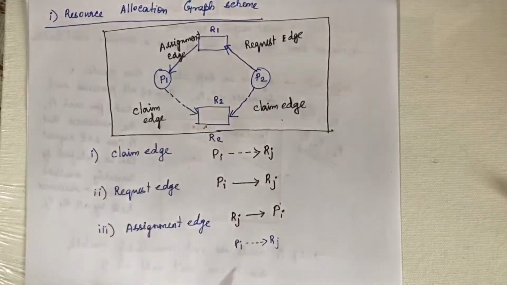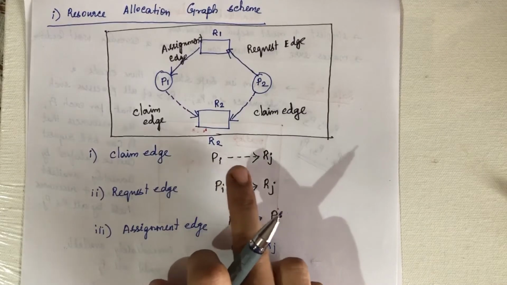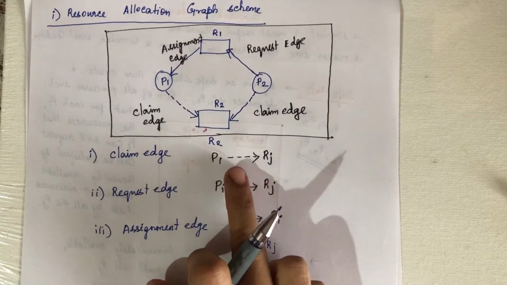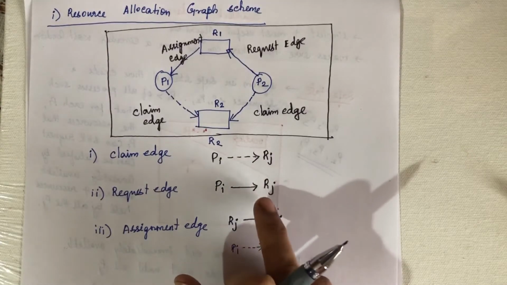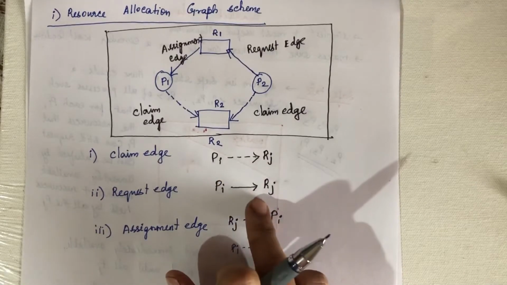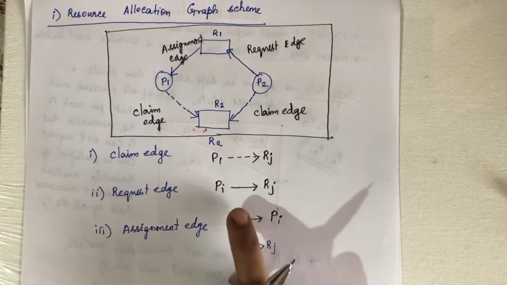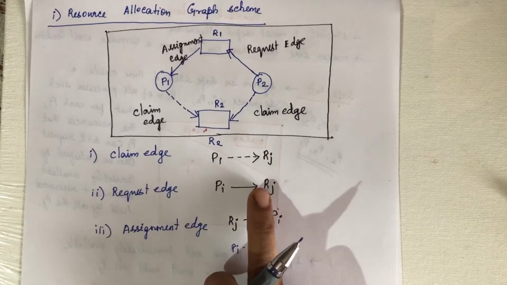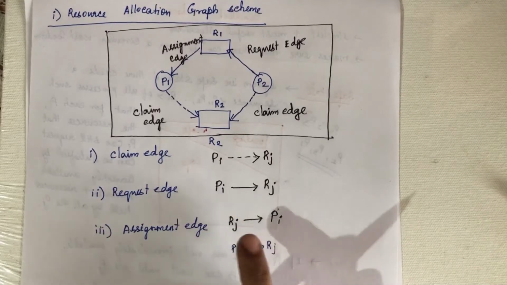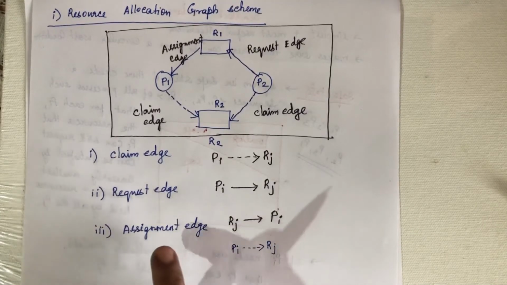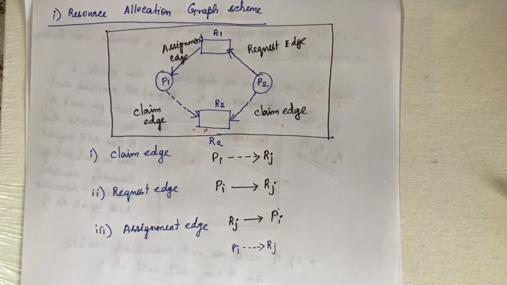So it occurs in a sequence of actions. First, if the process Pi may request Rj in future, you give it as a dotted line. If Pi puts forth a request from Pi to Rj, it becomes a straight line, so the claim edge converts to a request edge. When the resource Rj is allocated to Pi, the arrow mark goes from Rj to Pi, and that edge is called an assignment edge. When Pi finishes its execution and releases Rj, the assignment edge becomes a claim edge. I think you all understood this concept.